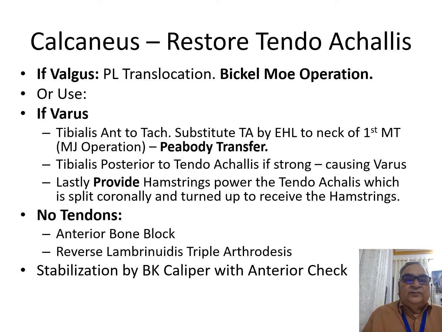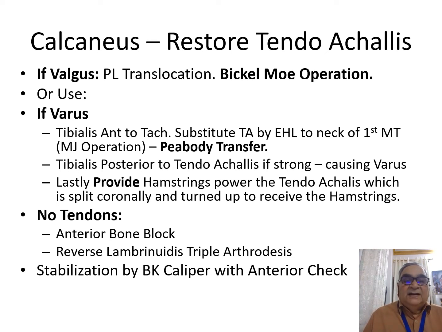Supposing there is no tendon available, then you do an anterior bone block by sliding an anterior cortical tibial graft downwards, trying to block the neck of the talus from going into dorsiflexion, or you can do a reverse Lambrinudis triple arthrodesis.